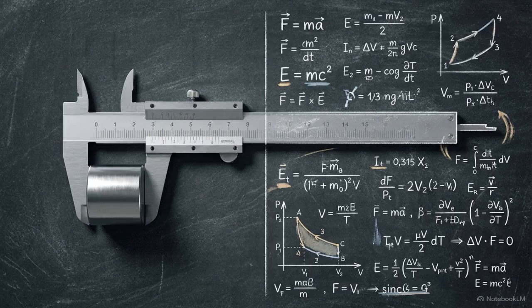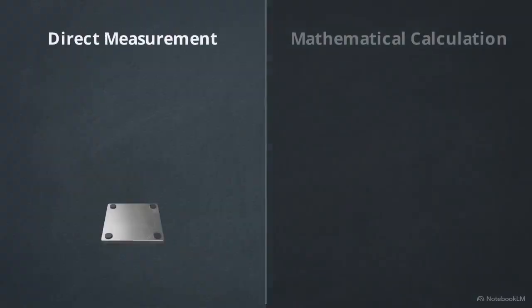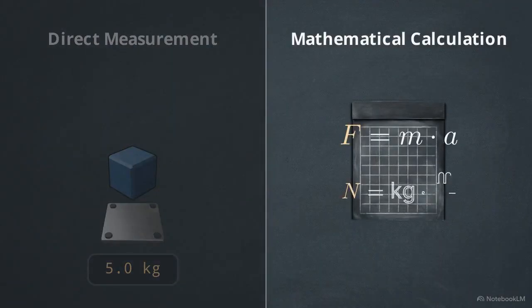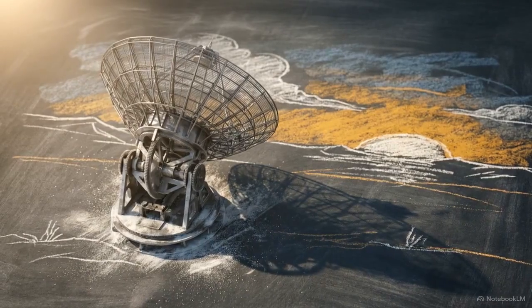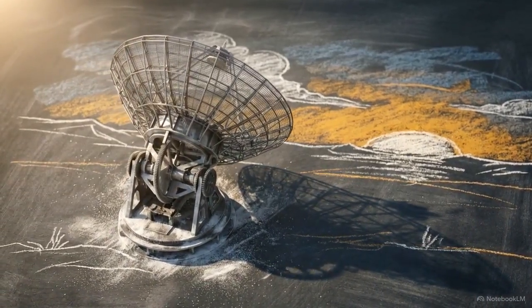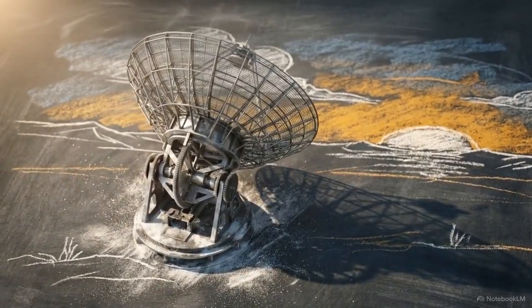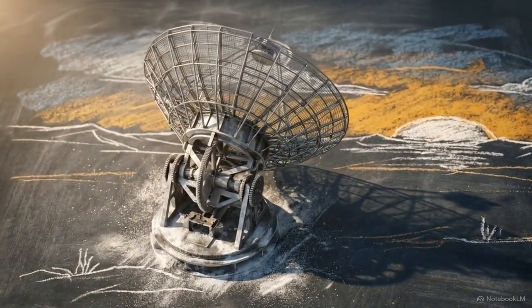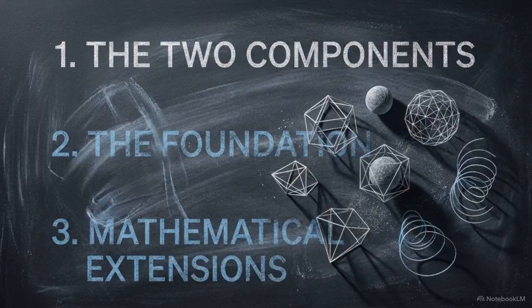In practice, physical quantities are obtained in one of 2 ways. They are either measured directly with an instrument or calculated using a mathematical formula. While instruments are typically used to capture fundamental quantities, mathematics allows us to generate the derived quantities that describe the broader world. To summarize, first, a physical quantity must possess both a magnitude and a unit.